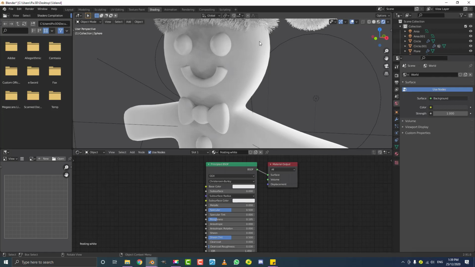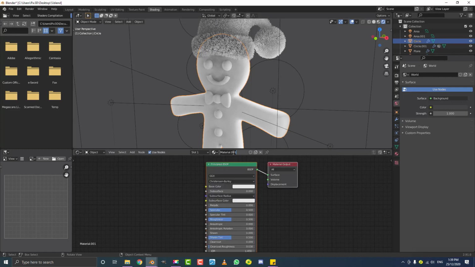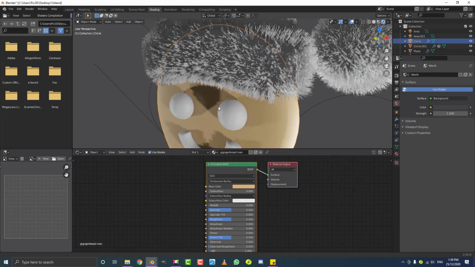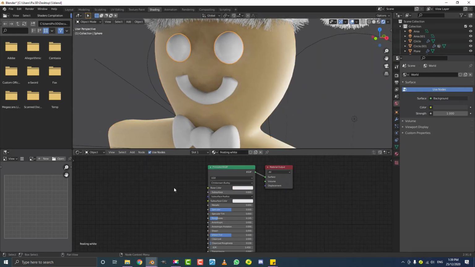But to see that a little bit better, let's select the gingerbread man itself and click New. And let's call that Gingerbread Man. I believe gingerbread is one word. We're just going to come here to the base color and, just temporarily, make it a darker color, so we can see the white stand out a little bit better, okay? So let's select those eyes again and continue working on the frosting white material.